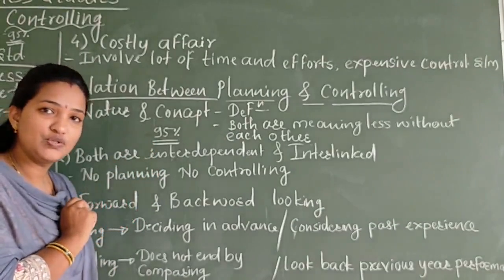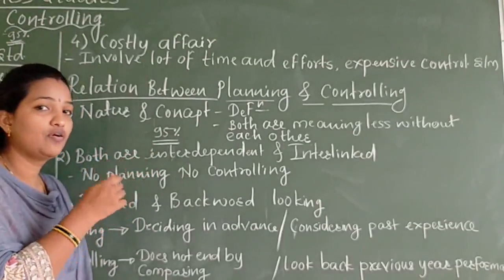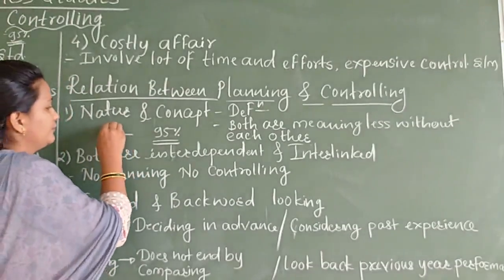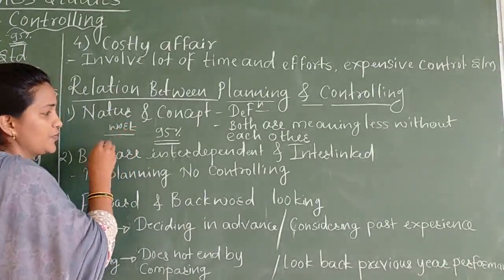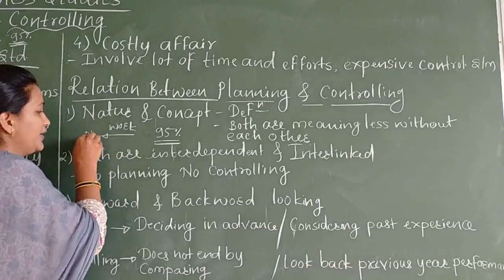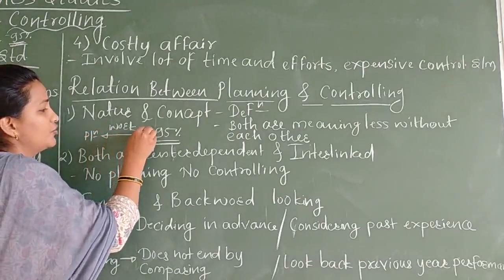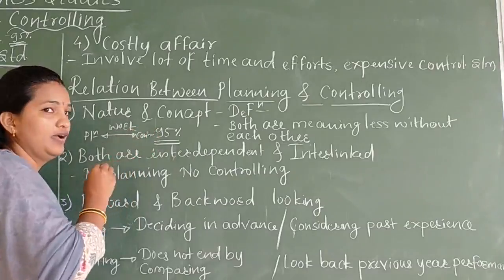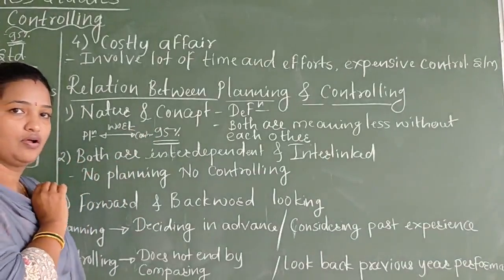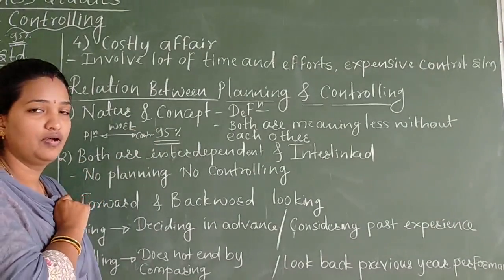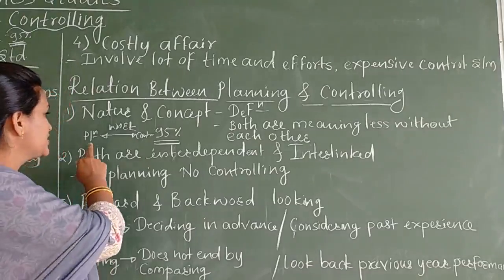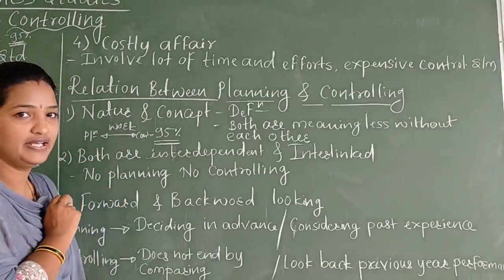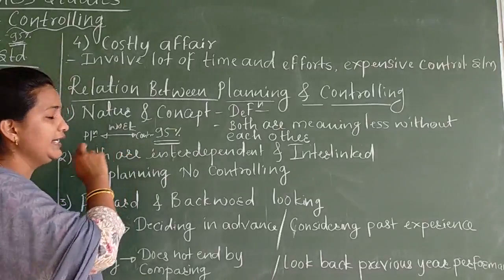And controlling means what? After the completion of work. It is a process of work. Here it is planning, and here it is controlling. Both are the two ends of the management function. One is the starting end and another is the ending end, the starting point and the ending point.